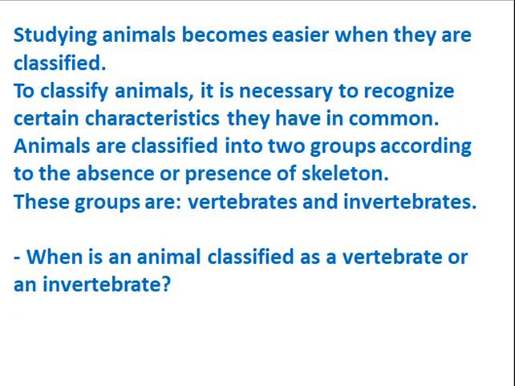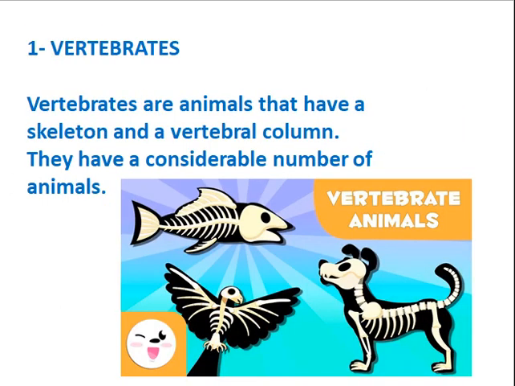Let's see what vertebrates are. Vertebrates are the animals that have a skeleton and a vertebral column. The vertebral column is the backbone inside an animal. Also, people, of course, human beings, have a skeleton. Of course, we are not mollusks or invertebrates. The word skeleton means the group of bones.